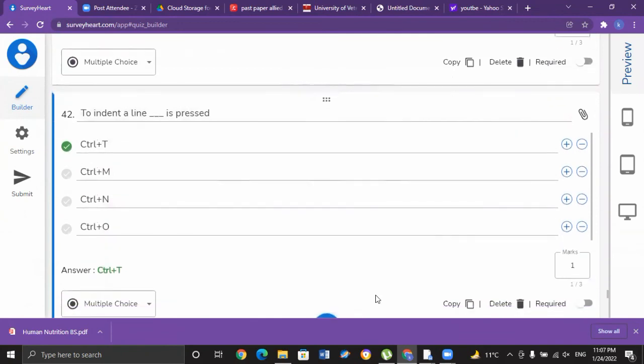To indent a line, which key is pressed? If you want to leave some space before starting a paragraph, which of the following keys could possibly be used? We can use Control plus T in order to indent a particular line. That is option A for MCQ number 42.